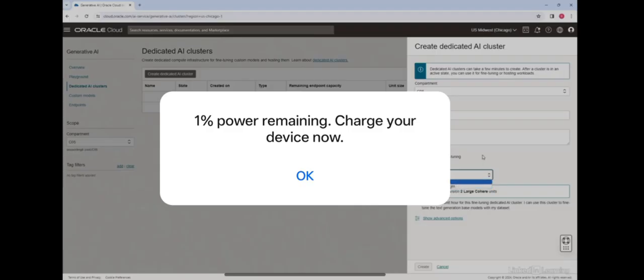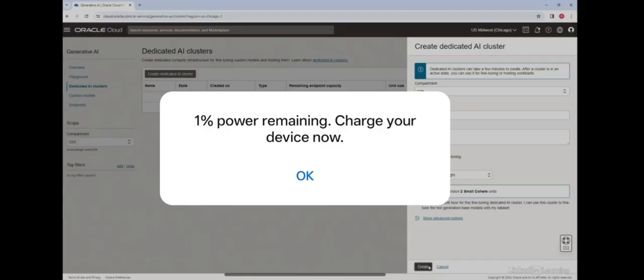But if I choose command, I will not be able to run the fine tuning jobs, because I have to match the base models to the cluster units which my account is enabled for. So I'll choose cohere command light, and here it is saying that this will provision 2 small cohere units which I have in my account. Also important to note here is, I have to check this box which says that I commit to 1 unit hour for this fine tuning dedicated AI cluster. This again we saw in the theory lesson. The minimum commitment is for 1 unit hour.